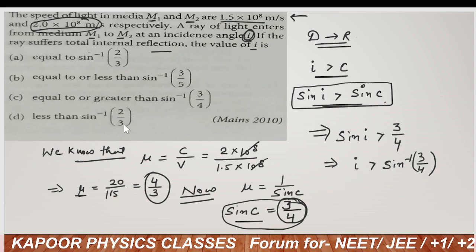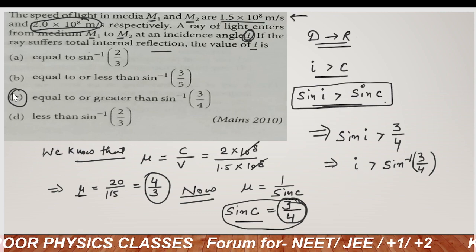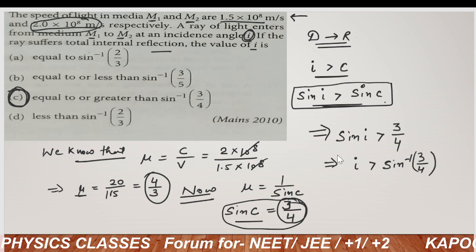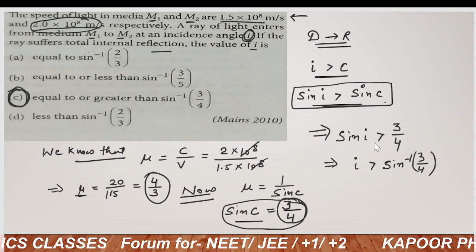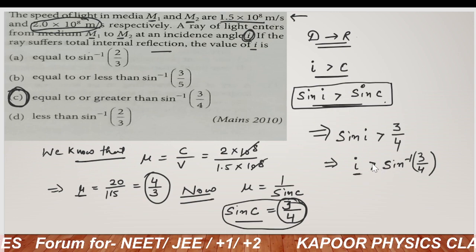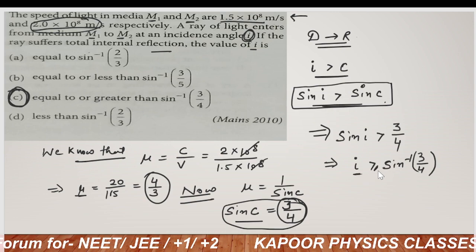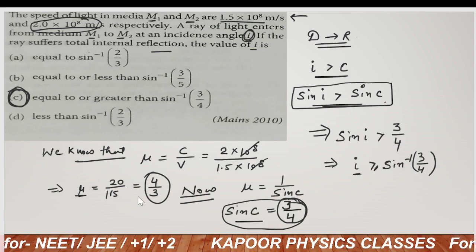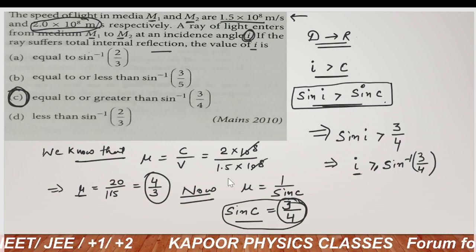So it is very clear that C option is the correct one. That is the limiting case for I. So we can say I is equal to or greater than sine inverse 3/4. Thank you very much.